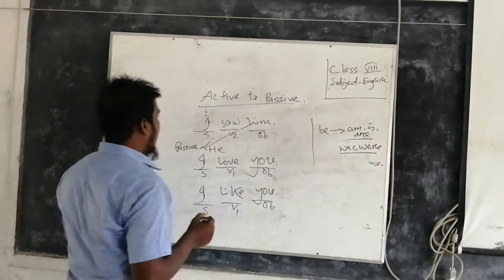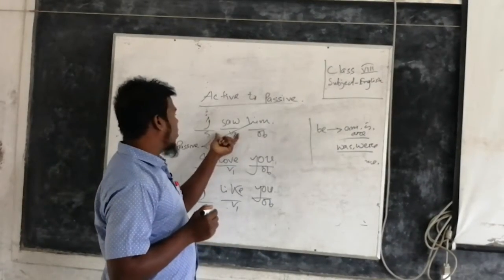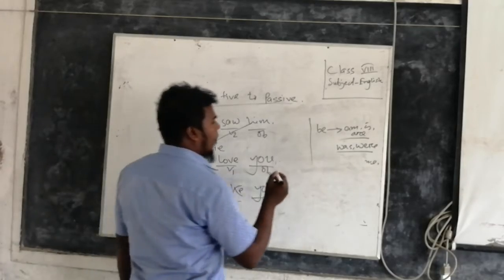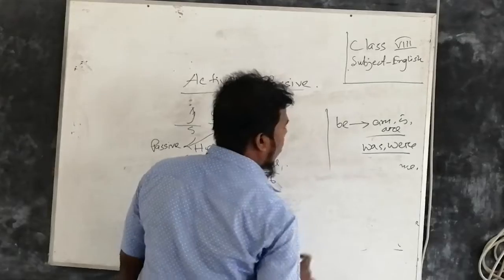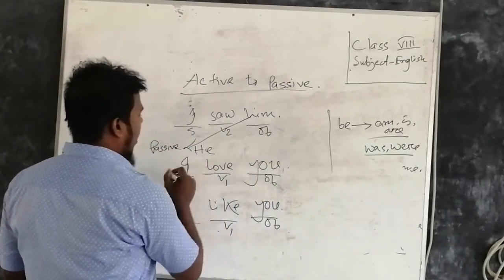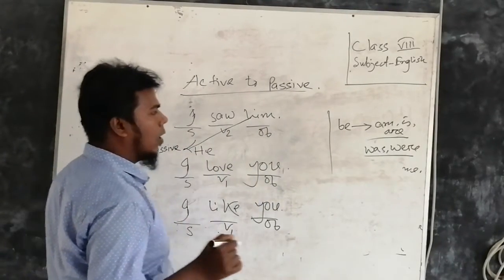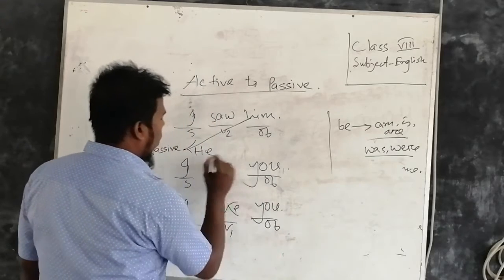If we find the main verb is in past form, then we will take was or were. As the subject, he, is third person singular number, so we can take was.